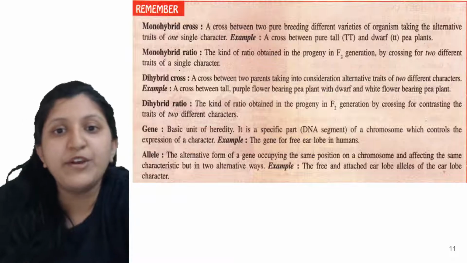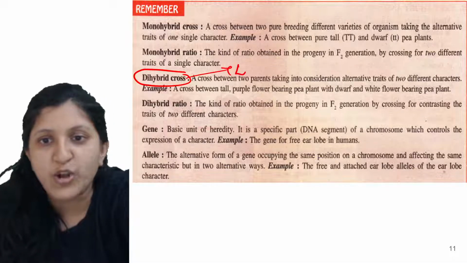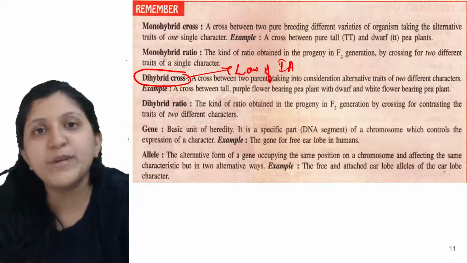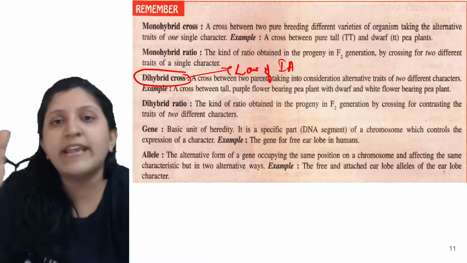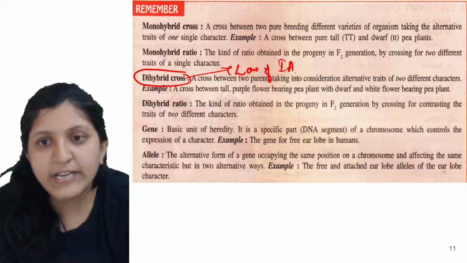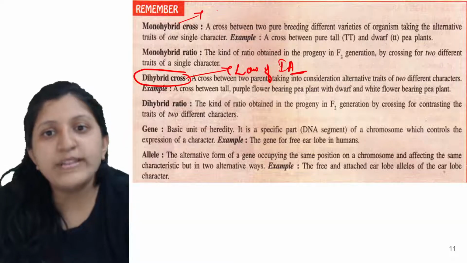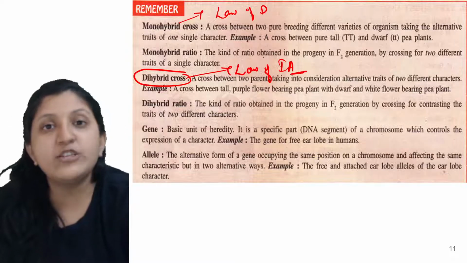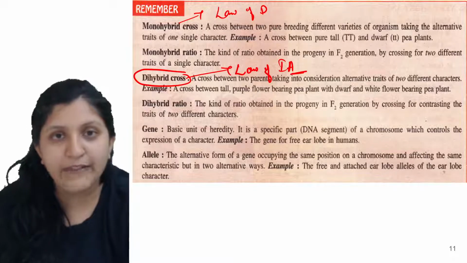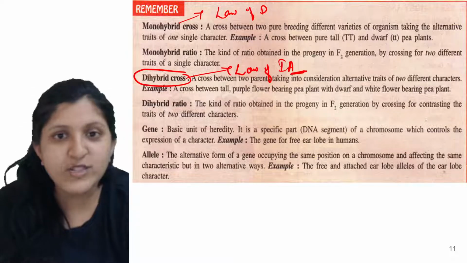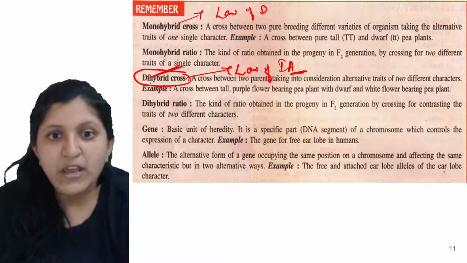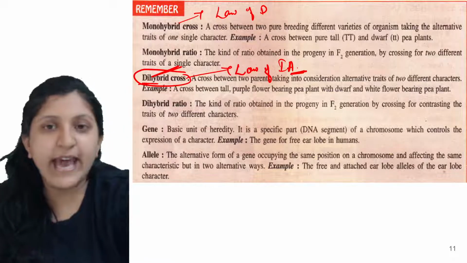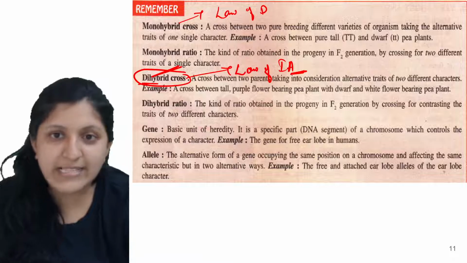For a dihybrid cross, it is the law of independent assortment. Only this law is applicable for the dihybrid cross because two characters are there, so they are independently getting assorted. Law of dominance also plays a role here, but since we are studying two characters, it is the law of independent assortment that is applicable. Since it is said dihybrid, two characters are studied at a time. So I'll just explain that.